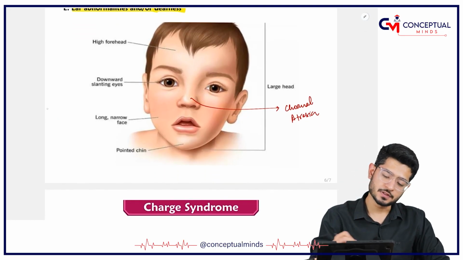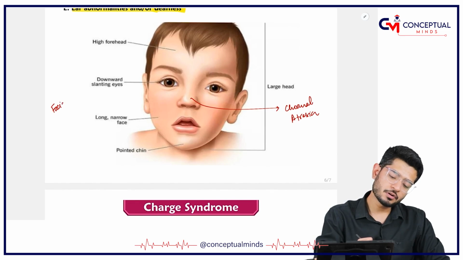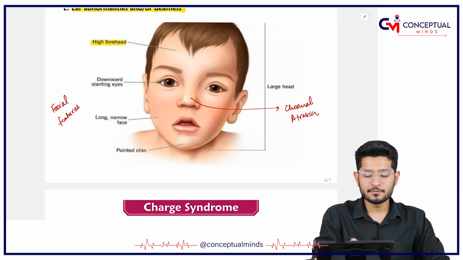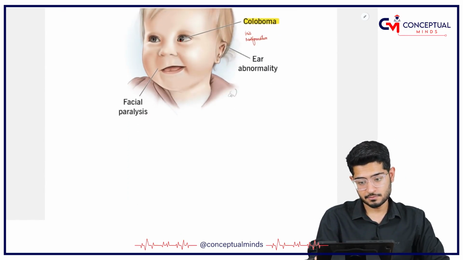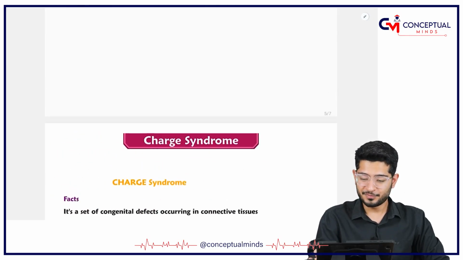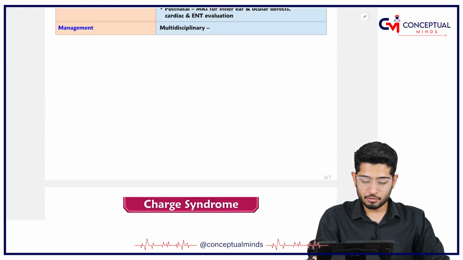Facial features are not part of the CHARGE criteria, but it has been seen that these patients will have a high forehead, downward slanting eyes, a narrow face, and a pointed chin. Leave the slant, but keep the other things in mind. Of course there will be ear abnormalities as well.